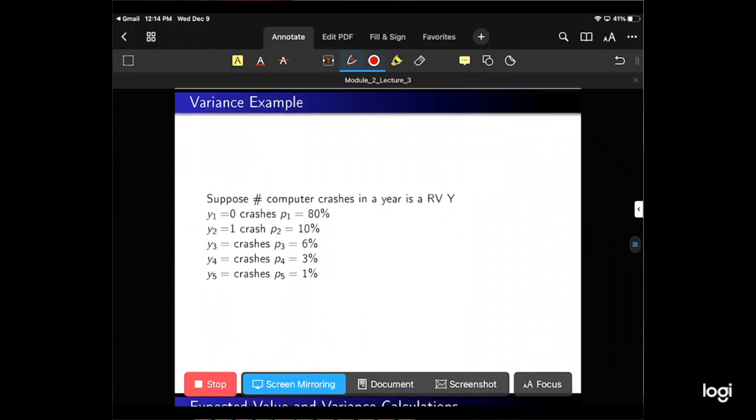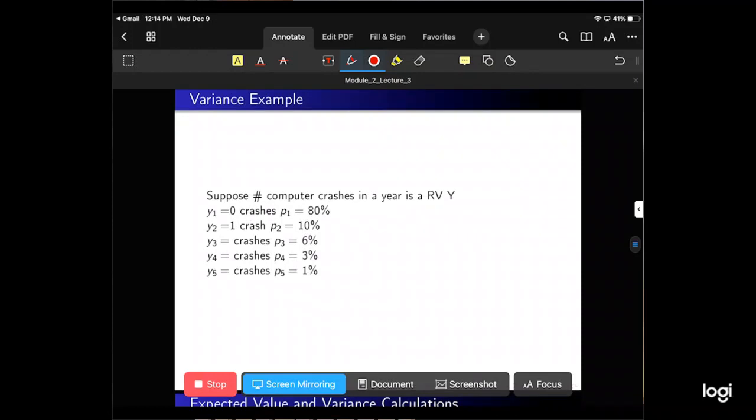Suppose the number of computer crashes in a year is a random variable y, so y1 is equal to 0, y2 is equal to 1, y3, oops, I should have 3, 4, and 5 crashes there. The probability of 0 crashes, p1, is equal to 80%. The probability of 2 crashes, p2, is equal to 10%, 3 crashes, 6%, etc.